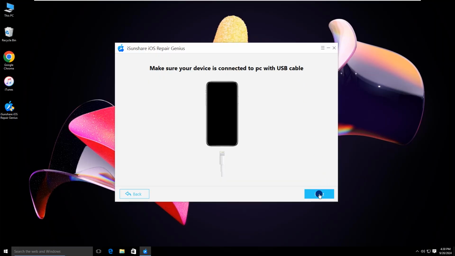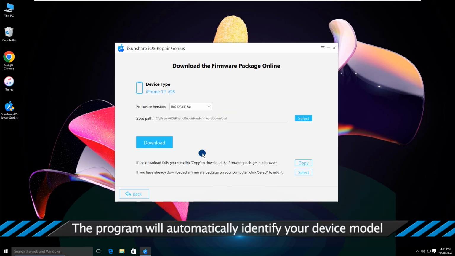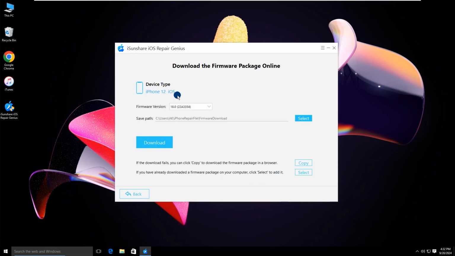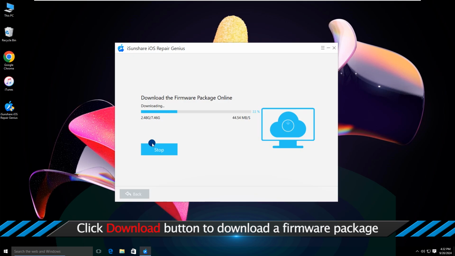Hit the Next button to load device info. Your iPhone model is detected here. Click the Download button to download a firmware package.